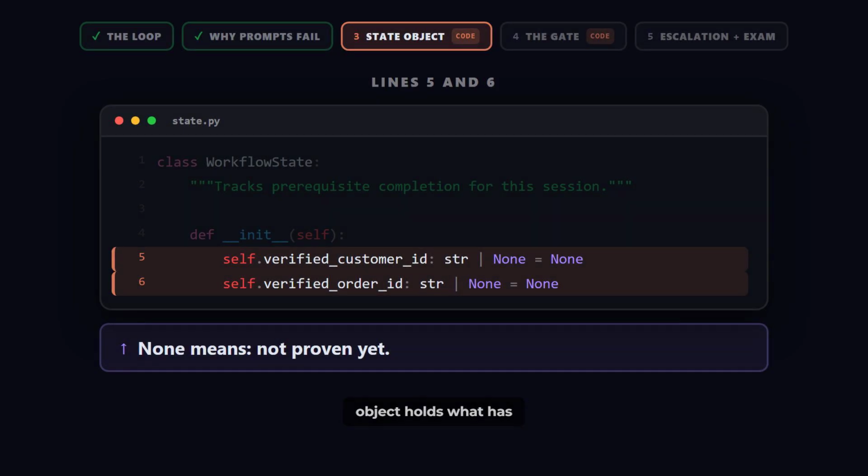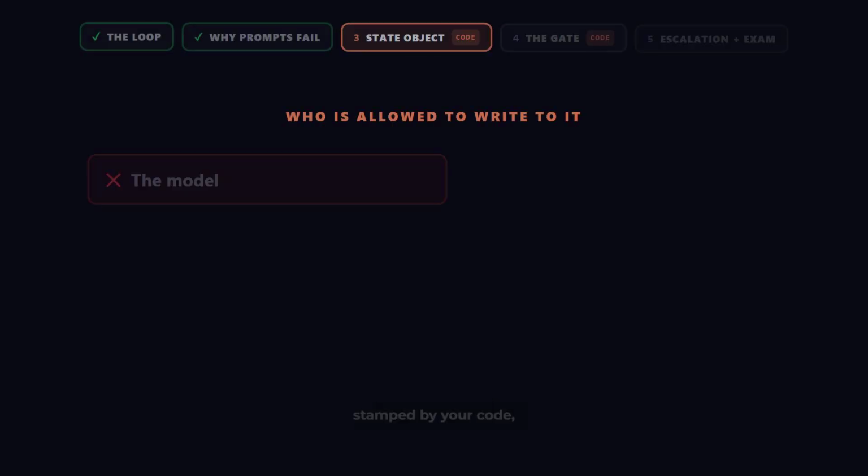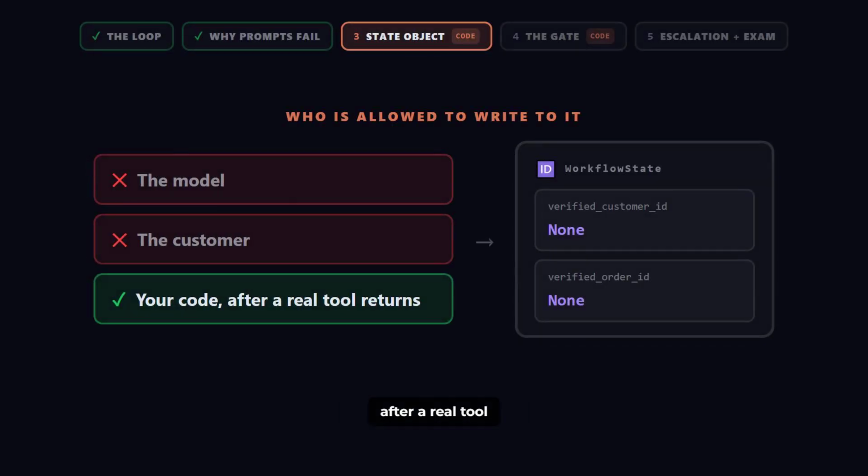This object holds what has actually been proven in this session, not what the AI claims, not what the user typed, what actually ran. Now the important part. This object has one rule for writing to it. It is only ever stamped by your code. After a real tool returns, the model cannot write to it. The customer cannot write to it.